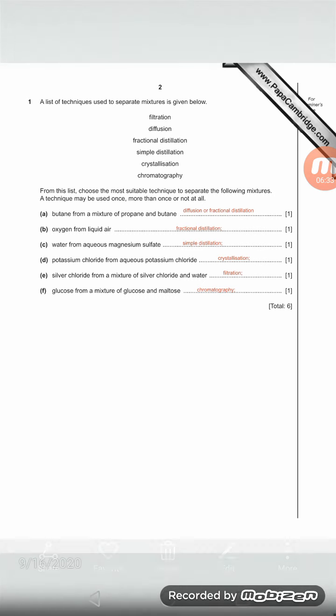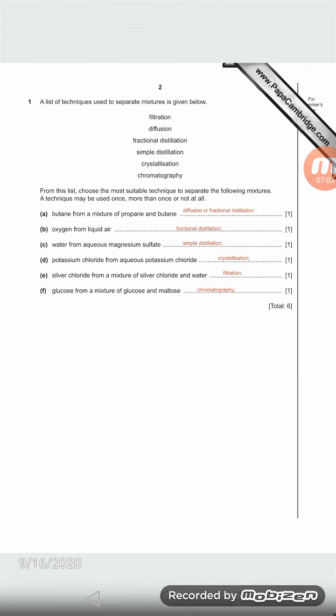You know that all the petroleum products are separated like this. Okay, fractional distillation obviously. Oxygen from the mixture of gases, as I told you, fractional distillation. Also you can use the diffusion process to separate gases.